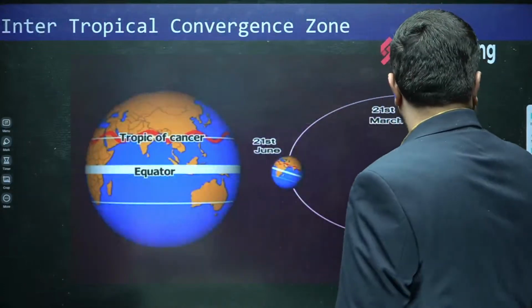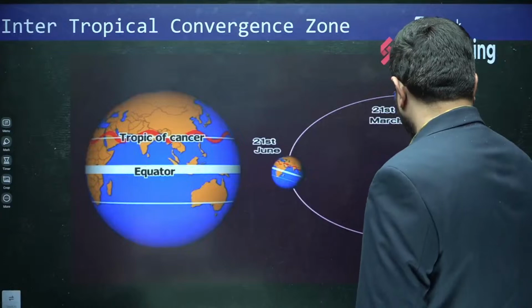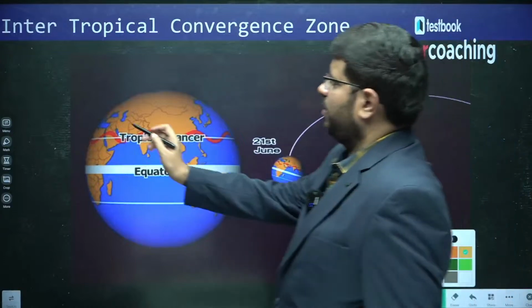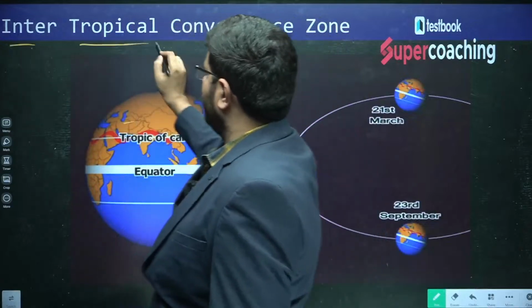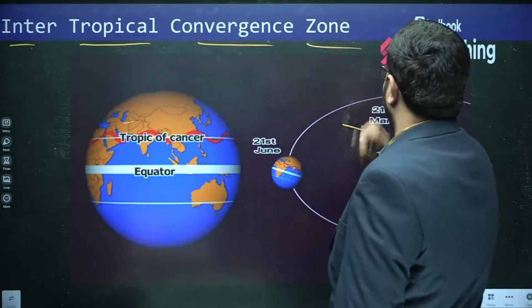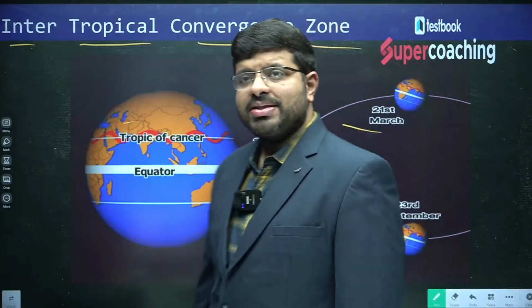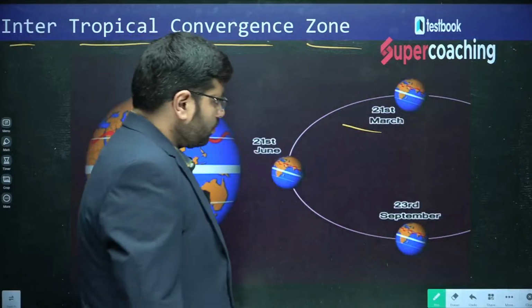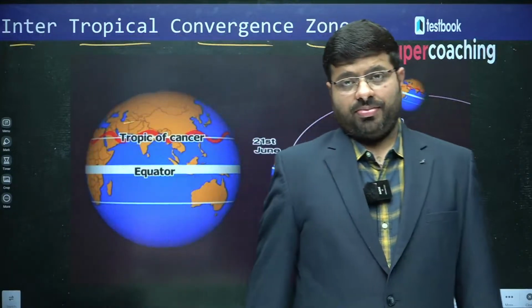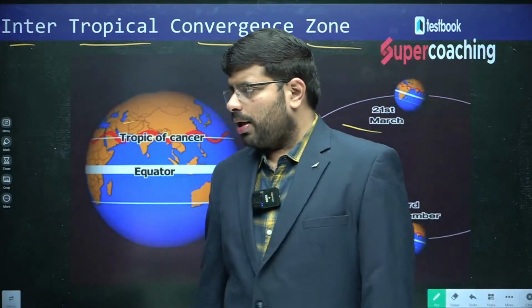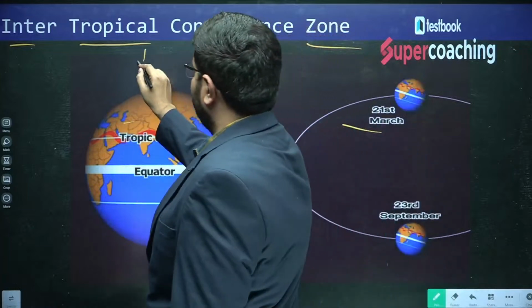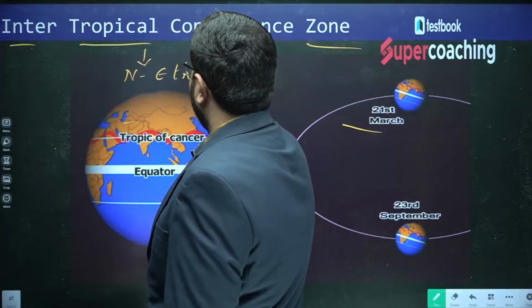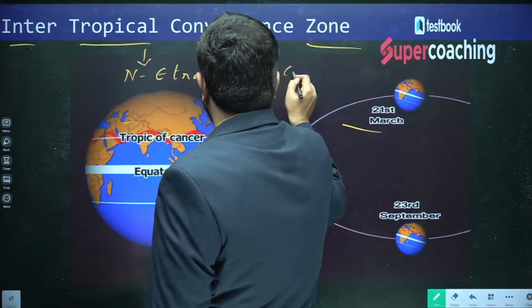The next one is the intertropical convergence zone, ITCZ. So, what do you mean by ITCZ? It is a zone of convergence of the northeast trade wind and southeast trade wind.